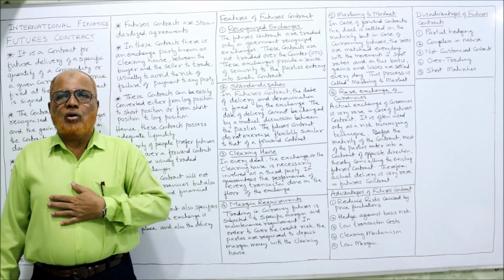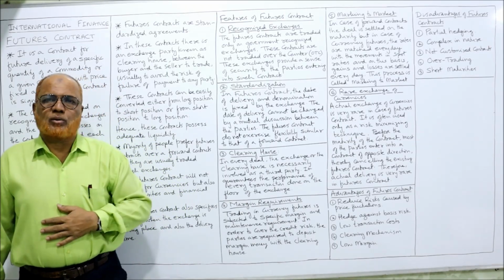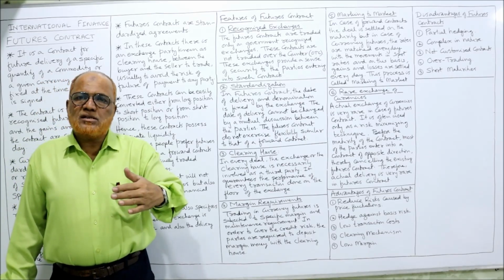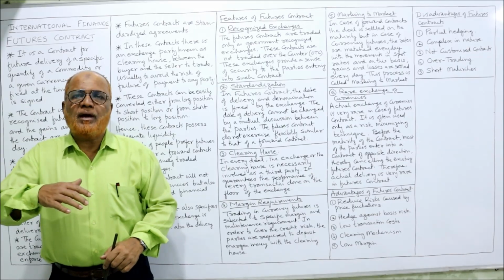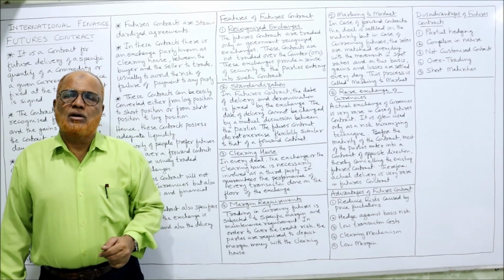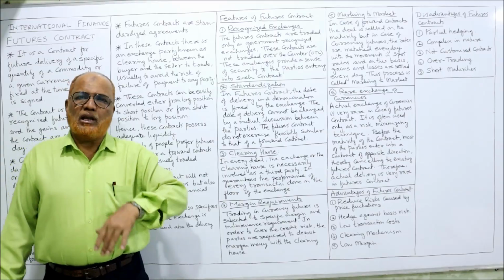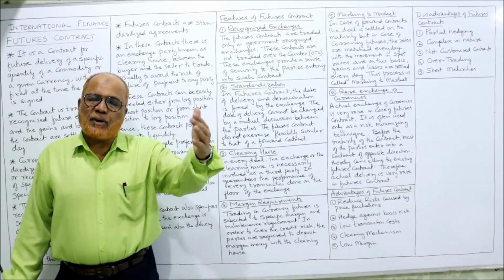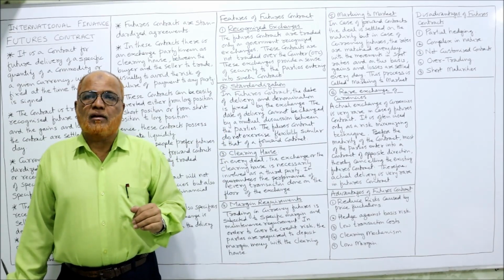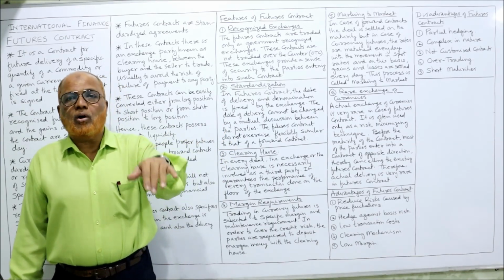Suppose I have taken a long position, you have taken a short position. Our contract is just for 3 months. Just before 3 months, I will reverse my position. Earlier I took a long position, now I will take a short position. Similarly, the other party, who took a short position earlier, will now, before maturity, take a long position.